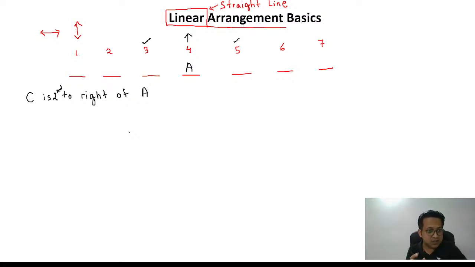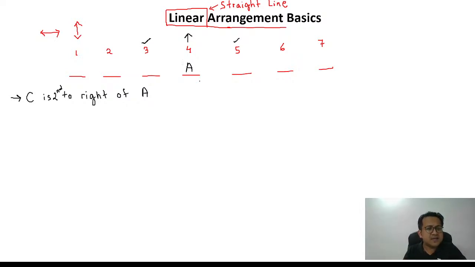Now don't get confused. I hope you understand. Second to the right of A. Now think about it. Immediate right is which one? Position number 5. Will you agree? So Rahul and Swati are telling me 6. Absolutely. Sonu is telling me 2 and 6. Absolutely, Sonu. But for the moment, we are just going to assume that A is looking towards the north. If nothing is given in the question, you are always going to assume that you and the person in the question are both looking in the same direction.